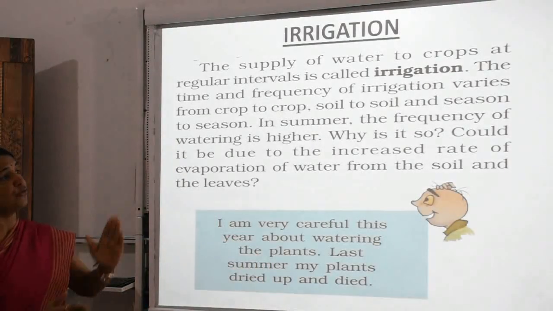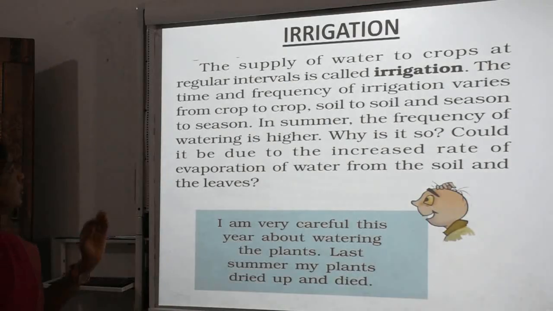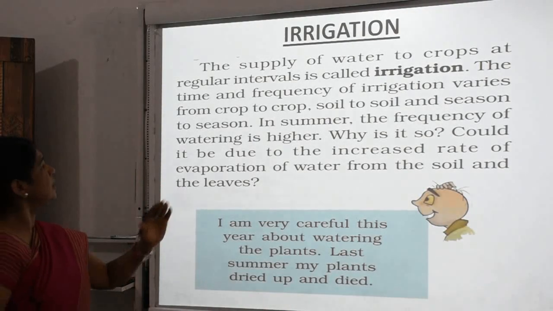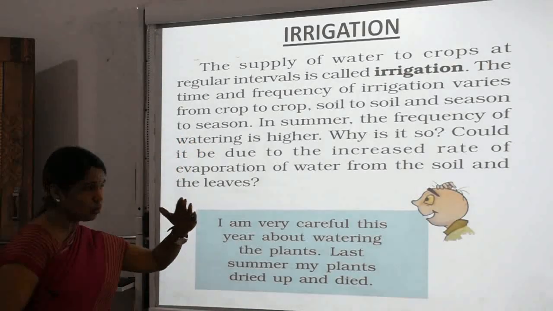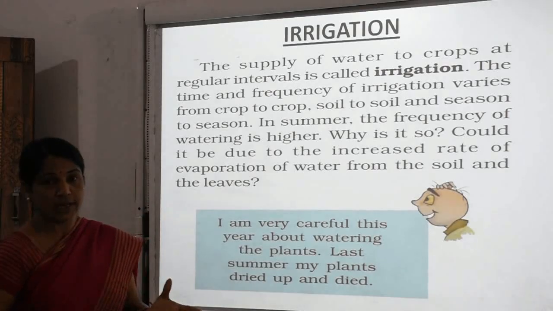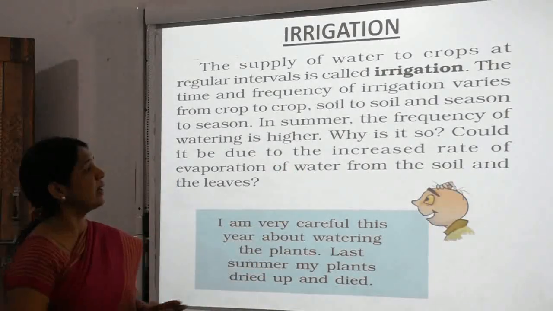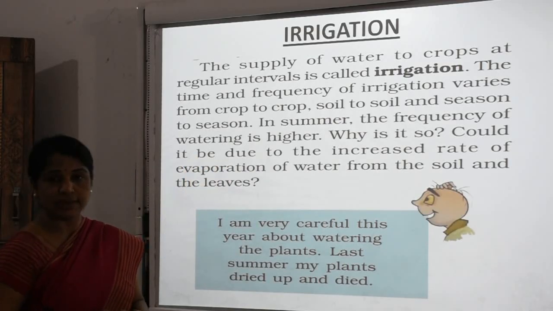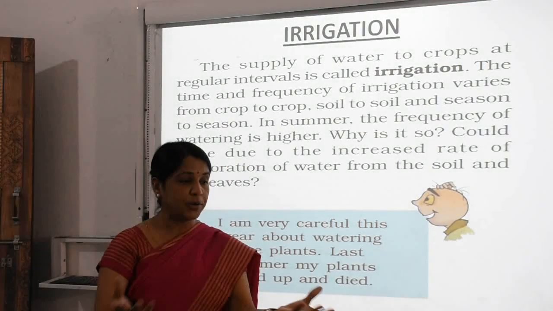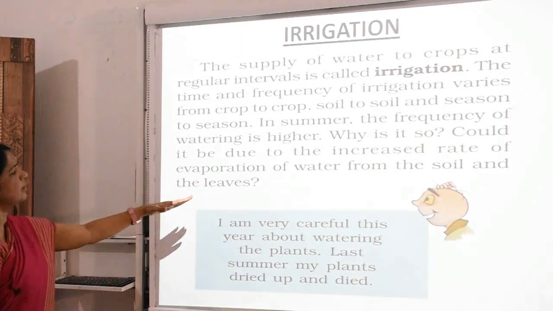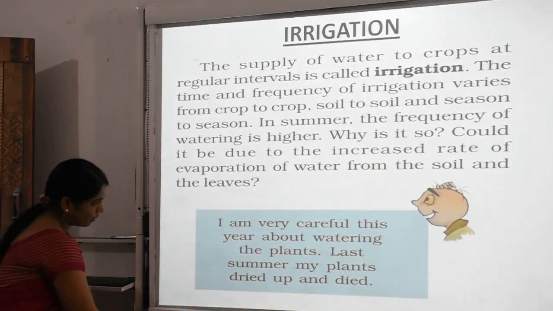So the time and frequency of irrigation varies from crop to crop, and soil and season change also. Suppose in summer the frequency of watering is very high, as you know, and why is it so? It could be due to the increase in the rate of evaporation from the leaves and the soil.